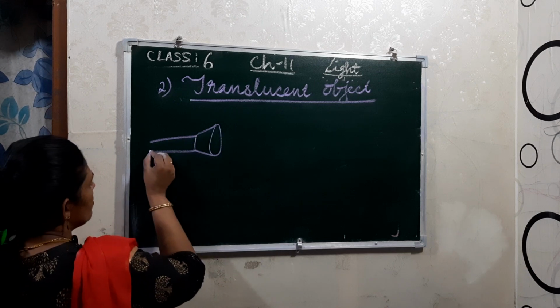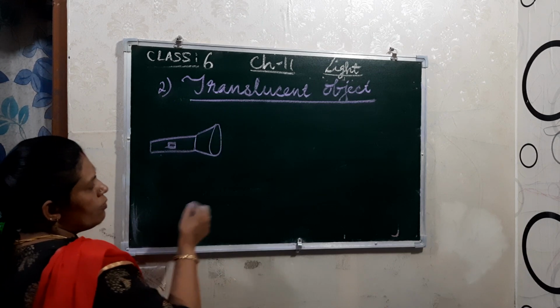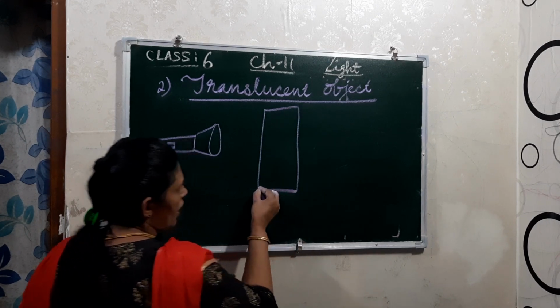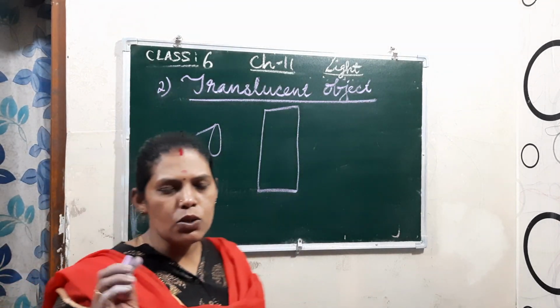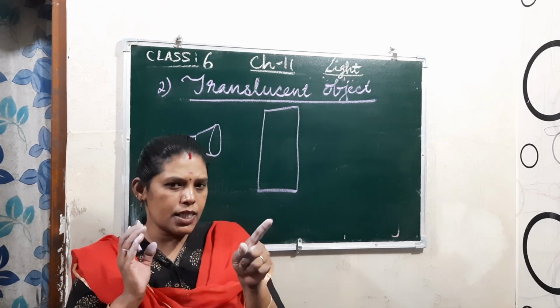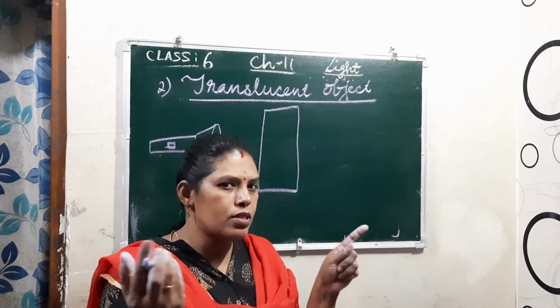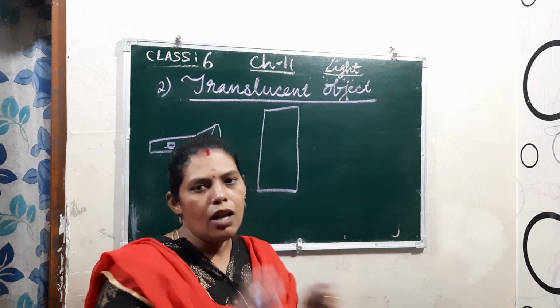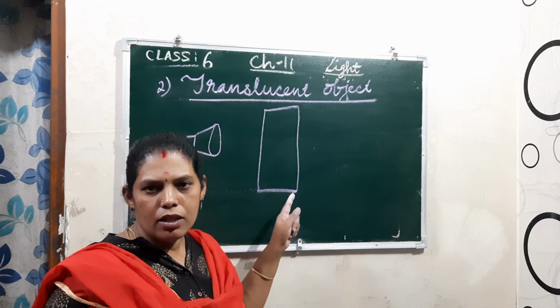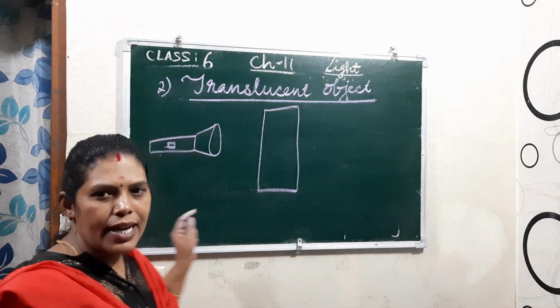Then we are keeping another frosted glass here. That means windows somewhere that we keep not fully clear. From one side, if you are looking outside, you cannot see the other thing clearly. Okay, that is one. And fog also can be an example of translucent.